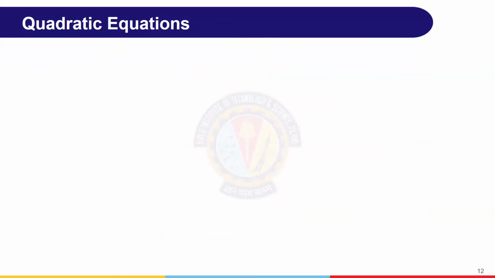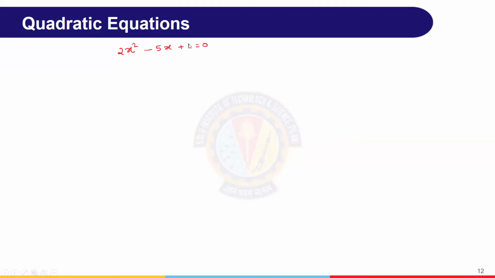Suppose if we take something like 2x square minus 5x plus 1 equals 0.